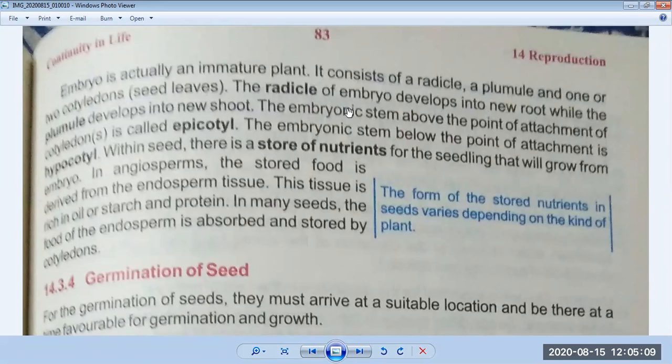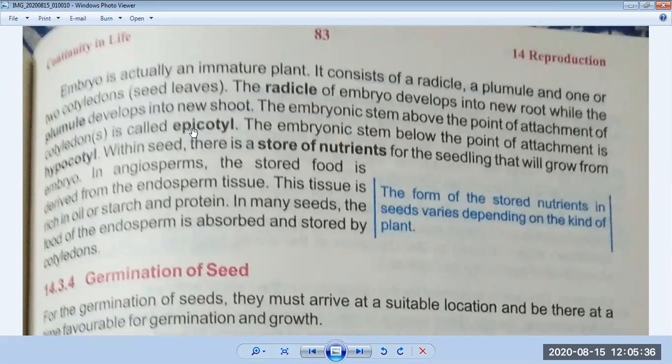The embryonic stem above the point of attachment of the cotyledon is called the epicotyl. The embryonic stem, the stem which starts from the embryo, above that point is called the epicotyl. The embryonic stem below the point of attachment is called the hypocotyl. So, epicotyl and hypocotyl. Underline in your book. These are important for your short questions.